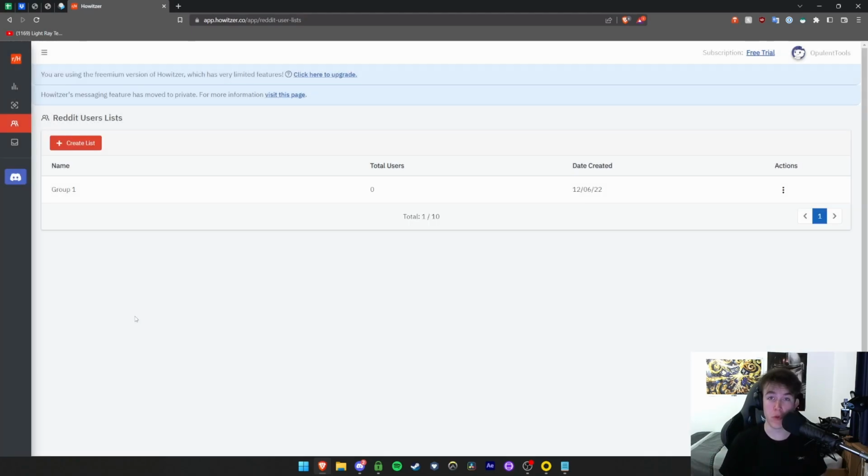One other benefit of using Howitzer is it really requires very little input on your end until it has found specific customers and potential people that are interested in your business. It will send messages out to accounts that have a high amount of karma, because it wouldn't want to target people with low amounts, as they could be untrustworthy or bot accounts, and it doesn't want to waste your time with all of that. Which is very useful, because Reddit is full of bot accounts, and being able to wipe all of those out with one simple addition is great.